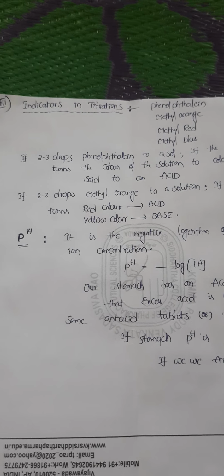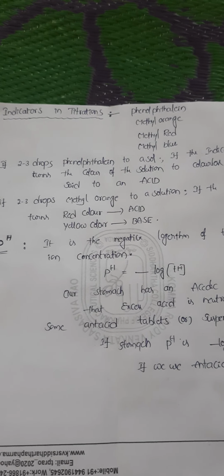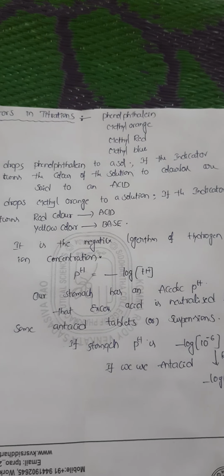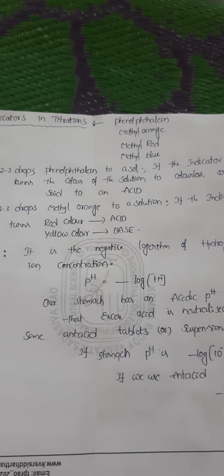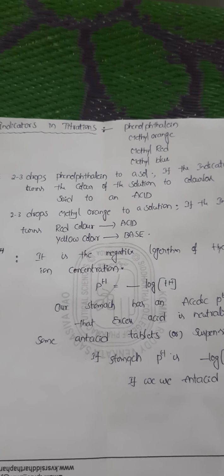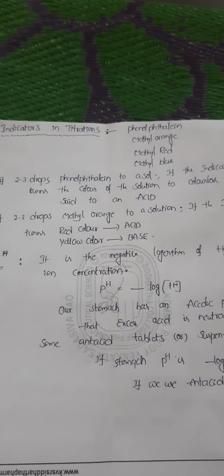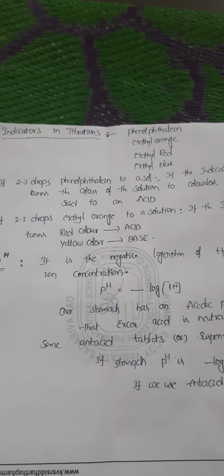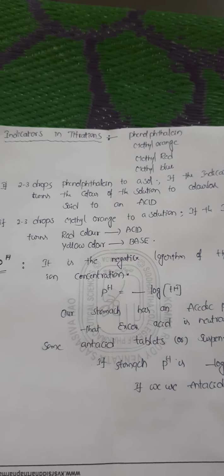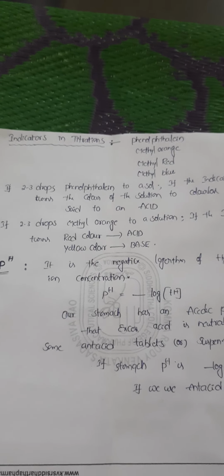If 2 to 3 drops of methyl orange are added to a solution and the indicator turns it red, it is said to be acid. If the indicator turns the solution yellow upon the usage of methyl orange, it is said to be a base.